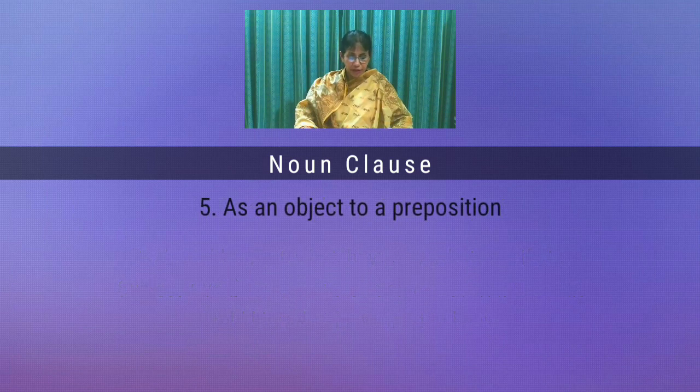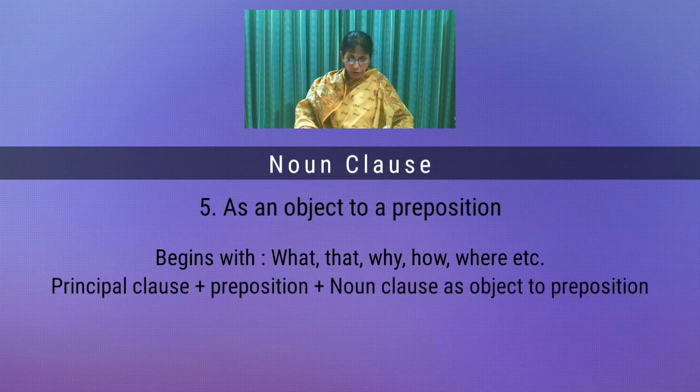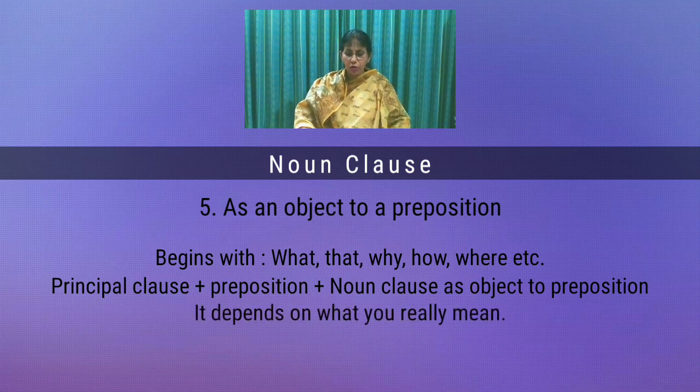Number 5. An object to a preposition. When a noun clause works as an object to a preposition, then it begins with words like WH words. Look at the structure. Principal clause plus preposition plus noun clause as object to the preposition. Sentence: It depends on what you really mean. It depends is the principal clause, on is the preposition, what you really mean is the noun clause.